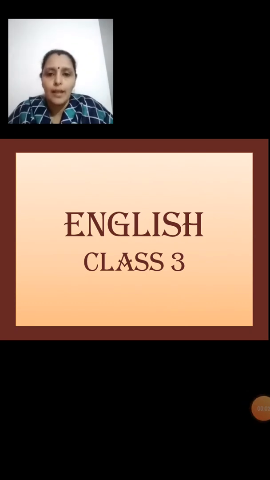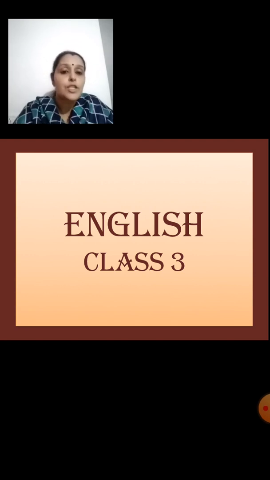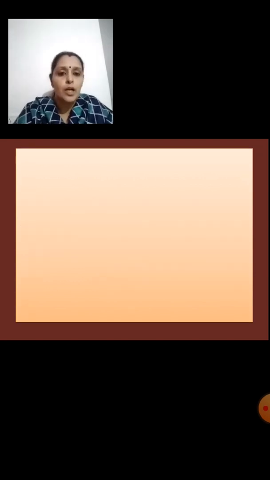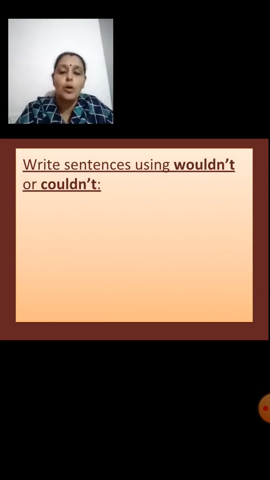Children, today in our English period, we are going to start with active English. We are going to continue with part 2 of chapter 4. We are going to learn today how to write sentences using wouldn't or couldn't.